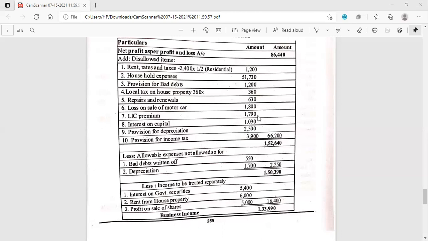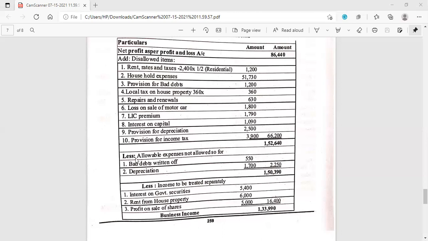Then LIC premium, it is for personal use, so added back. Then interest on capital 1,090, it must be added back. Then provision for depreciation must be added back. Provision for income tax must be added back.